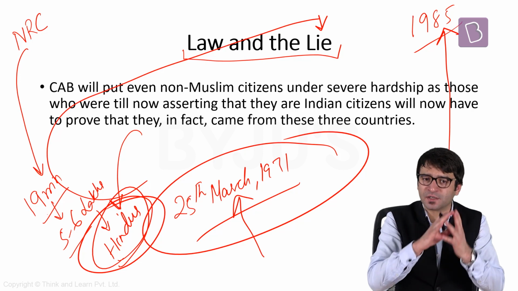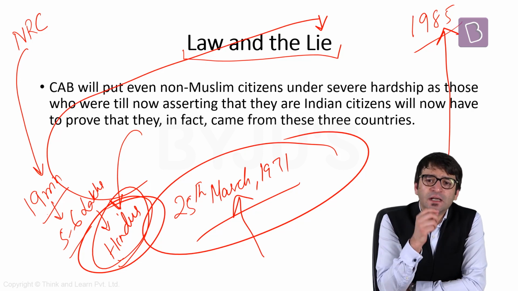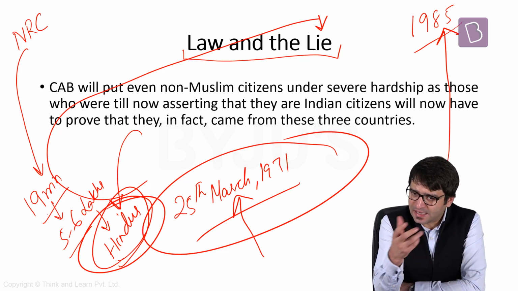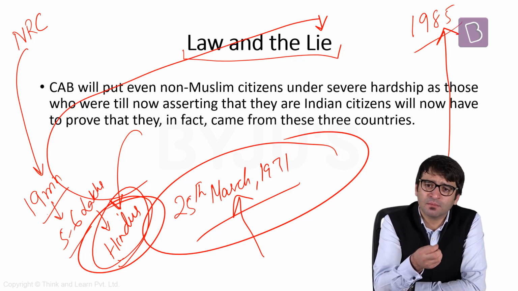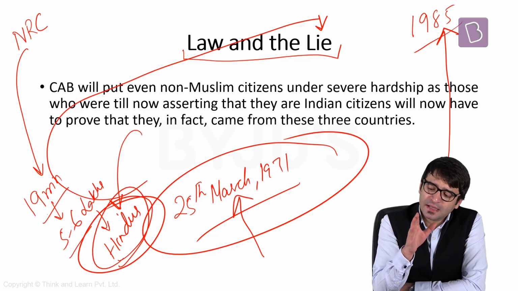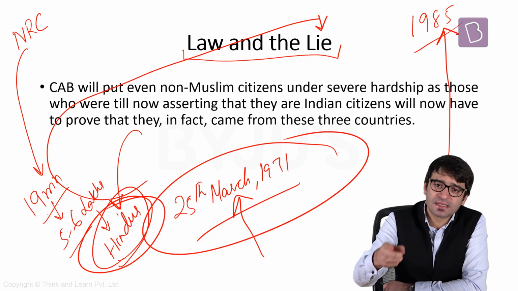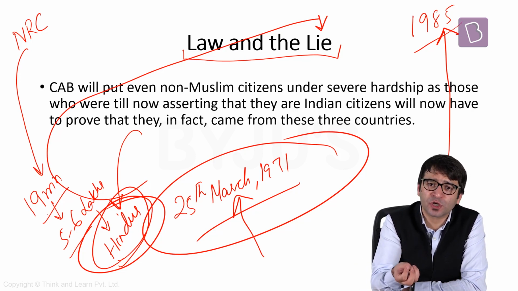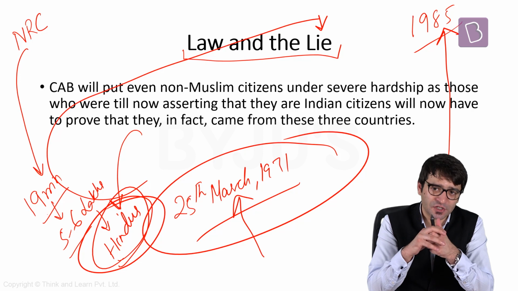On top of that, there is another criticism. Let's say I am a man who entered India illegally in 1971. I got married in India. I have kids. These kids are not eligible for Indian citizenship because one of their parents is an illegal migrant. Now, through this bill, you're saying that you want to protect those who are facing religious persecution in these 3 countries. How has my son or his son faced religious persecution? He was born in India. He remained in India. How did he face religious persecution? And it becomes very difficult to prove that they faced religious persecution. That's another criticism of this bill.